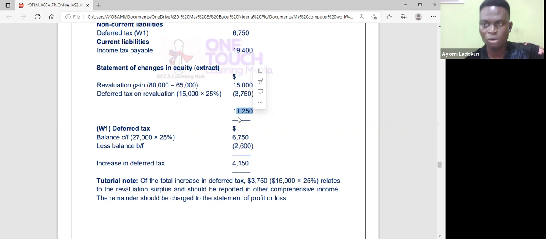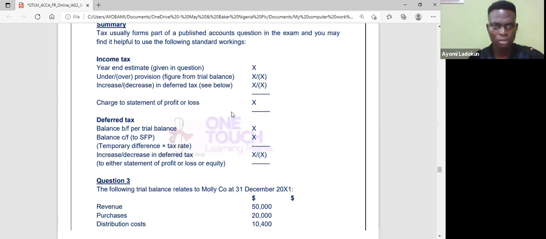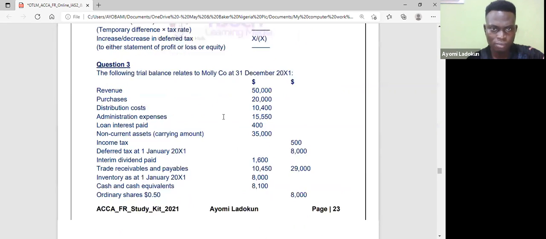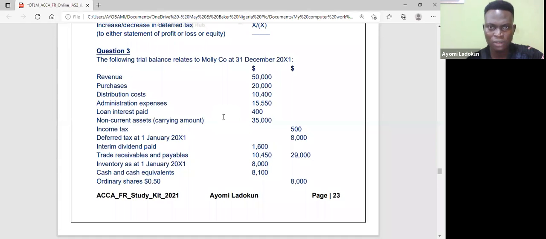So let's look at one more question before I leave you. Now, in this question, we have a trial balance. The following trial balance relates to Moliko at 31st December 20x1. If you look at the first question we did, they gave us a narration, so we have to pick it out. Here, we're given a trial balance.